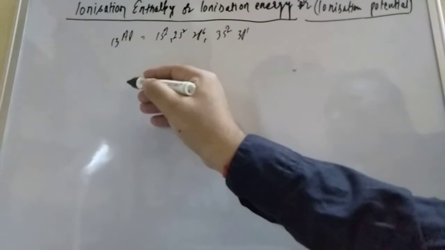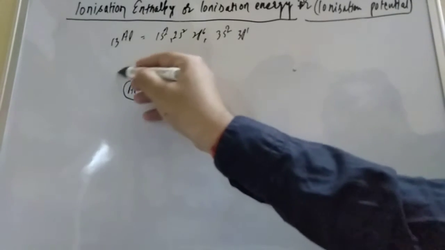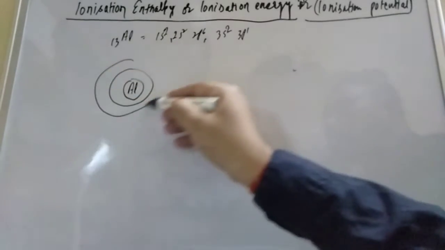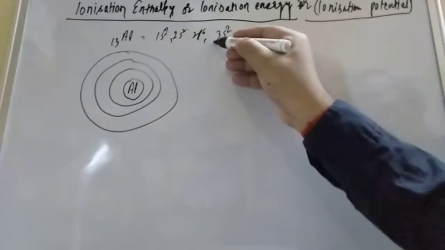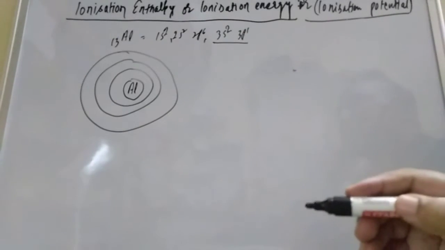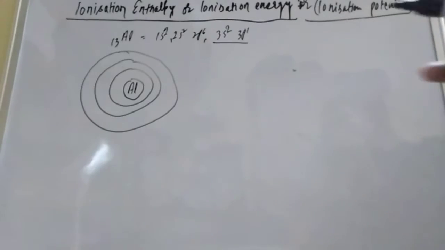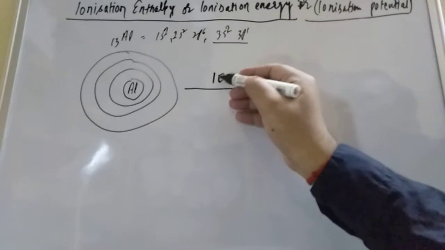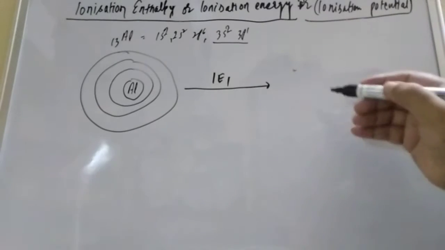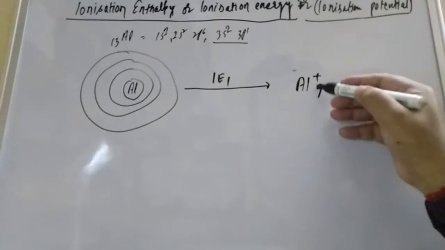If you talk about the third shell, the aluminum is here. Here is the nucleus, first shell, second shell, and this is the third shell. In the third shell, how many electrons are there? Three electrons. So we can remove the successive electrons. When you are giving the first IE1, aluminum will convert into Al plus, and this is also gaseous.